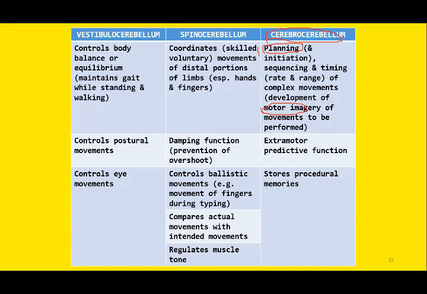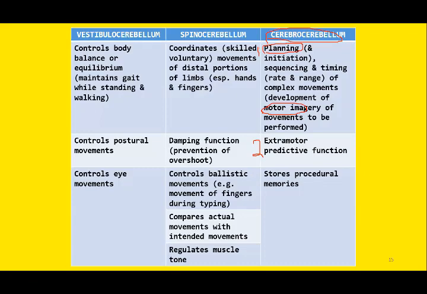That is why the second part is its role in extramotor prediction. So yet another function of cerebrocerebellum is its role in extramotor prediction, the extramotor predictive function. It predicts the movement before you actually perform the movement. This is the second most important function of neocerebellum or cerebrocerebellum.